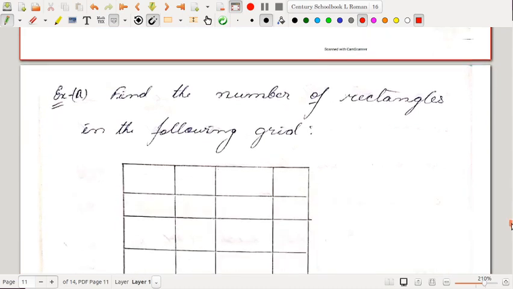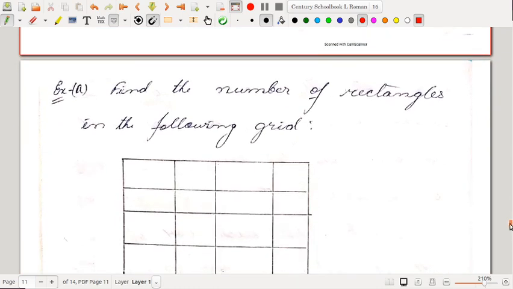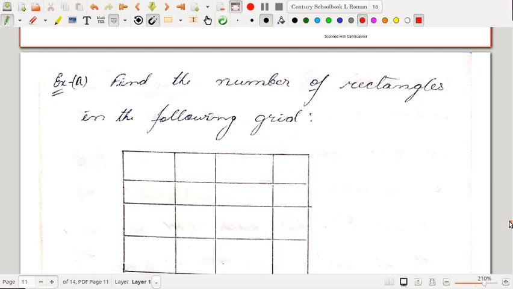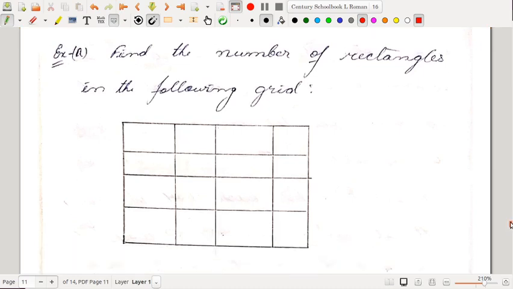So I'll give you some problems for this week. You have 1 week to solve this. Find the number of rectangles in the following grid. This you can do by the concept of combinations, right? I'll not tell you how to do it. You please try to find out. Find the number of rectangles in the following grid, of course without counting.